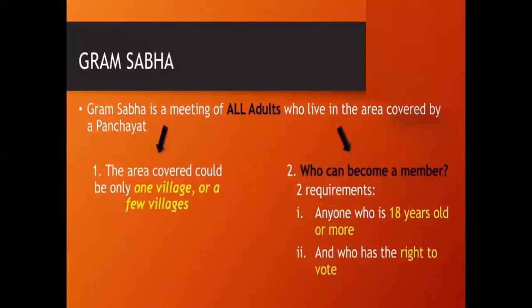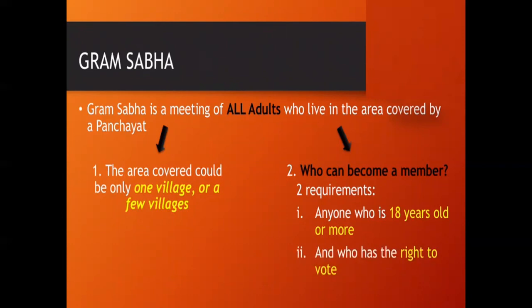Okay. Now let's understand what is Gram Sabha. Gram Sabha is a meeting of all adults who live in the area covered by a panchayat. Gram Sabha means all the members are adults, above the age of 18. I'm talking about 18, not 80.